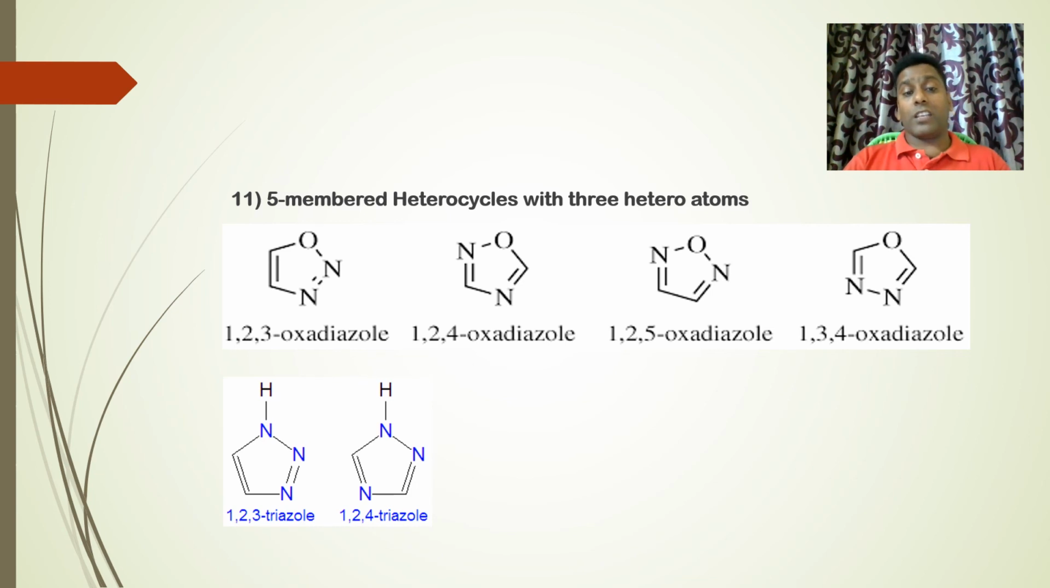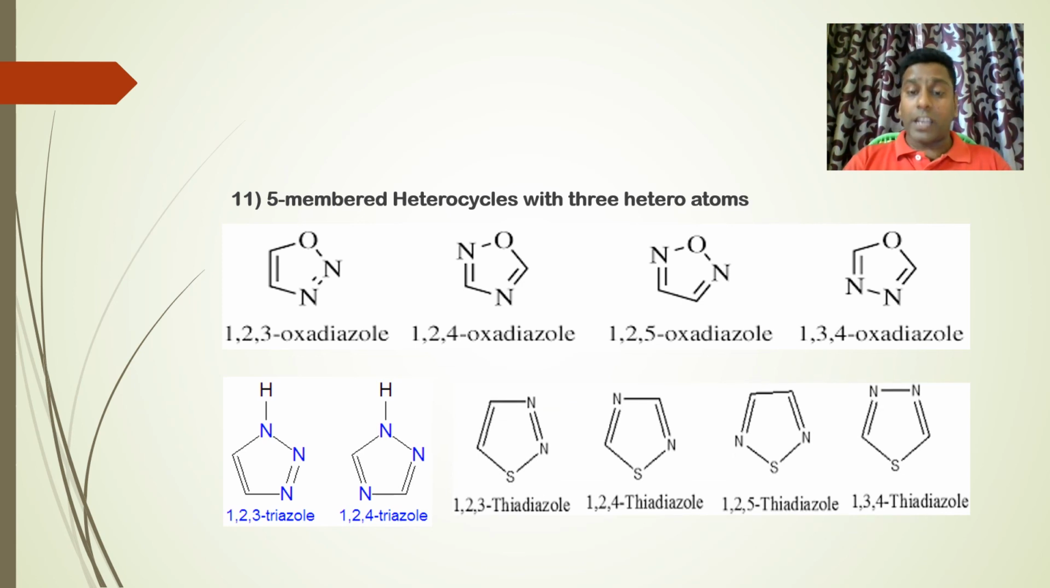Next, we have triazoles. The name itself indicates three nitrogens within the ring system. This is called 1,2,3-triazole. Next, we have 1,2,4-triazole. Both are the same; the difference is only the relative positions of the nitrogens. Here it is 1, 2, 3, in serial order, adjacent to each other, whereas here all three are not on adjacent corners. So 1, 2, and 4: 1,2,4-triazole.